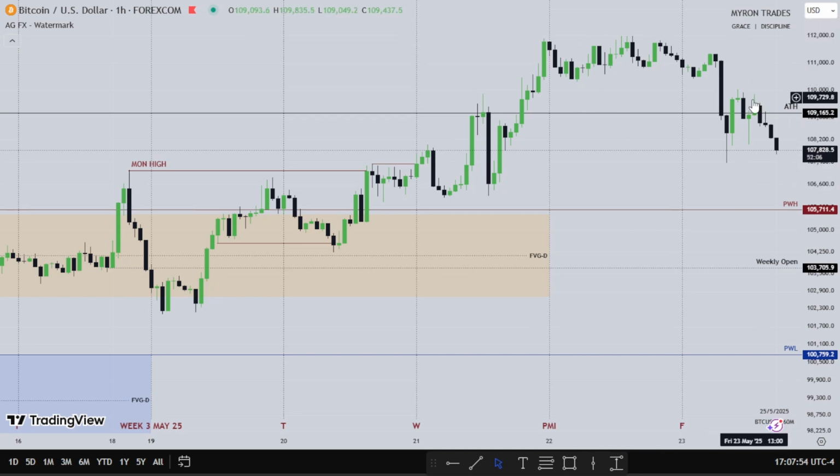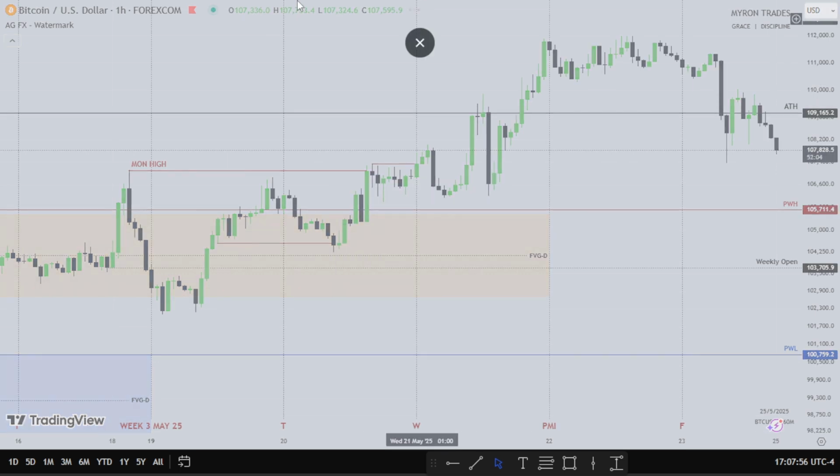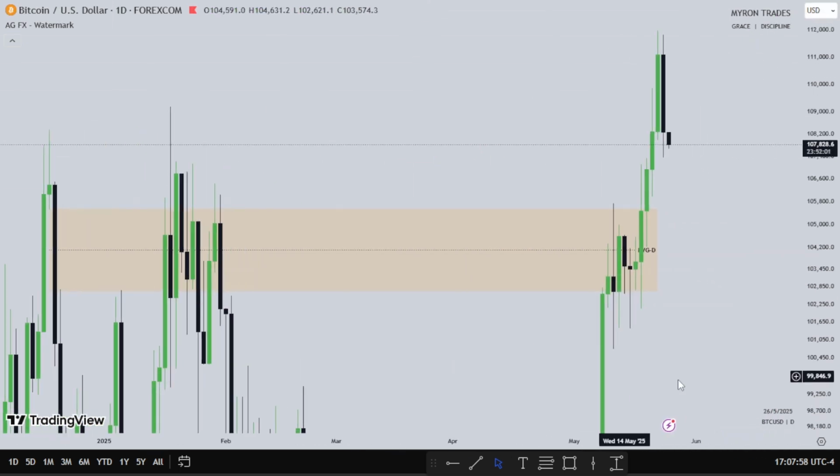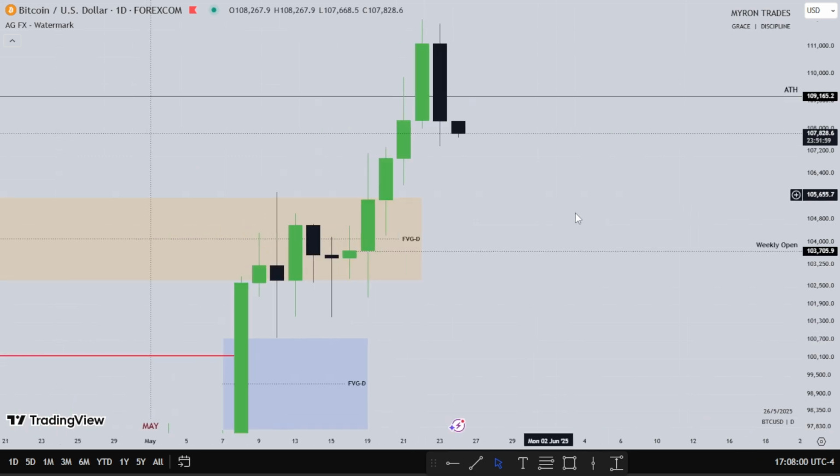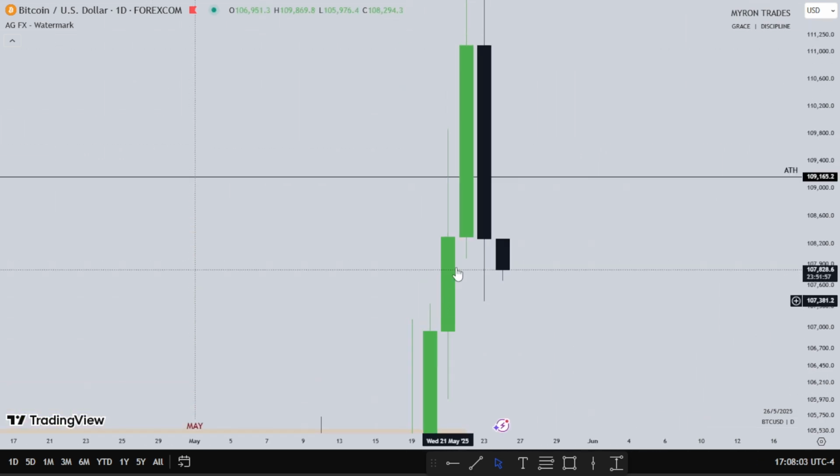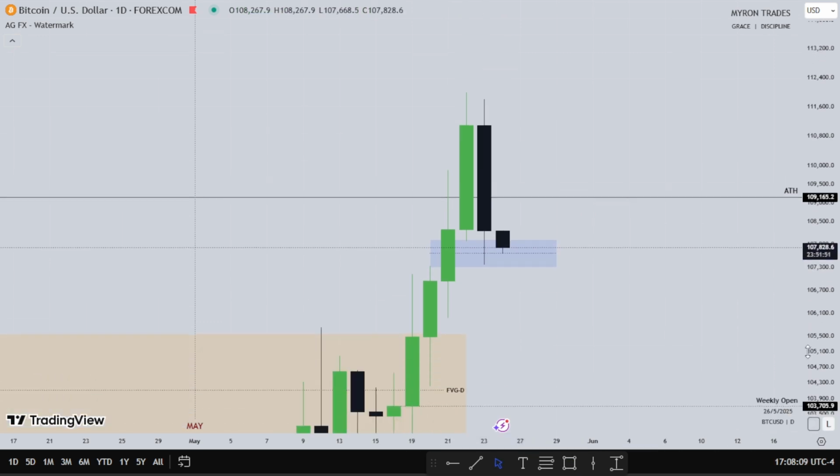So what will Bitcoin do? Since Bitcoin has taken out its all-time high, and I think there's a small fair value gap right here. Let me annotate that. If we were to go higher, I want to see Bitcoin use this fair value gap as support to go higher.